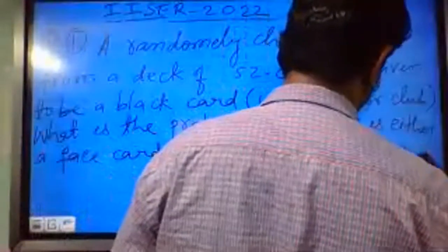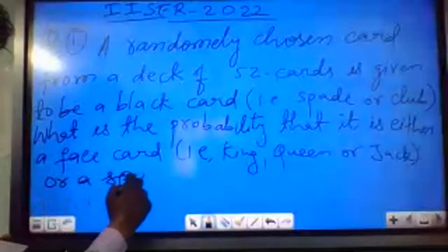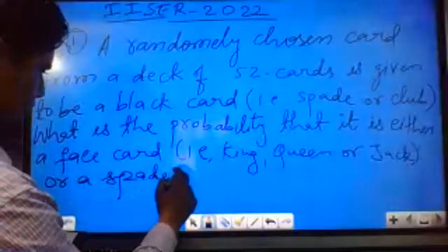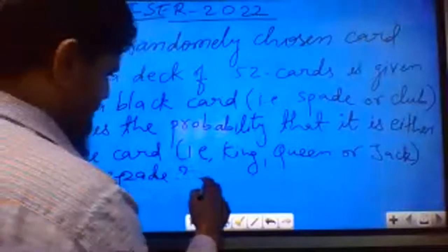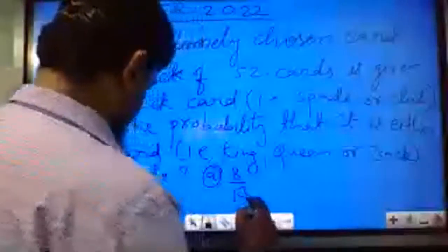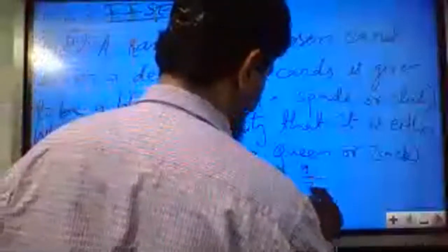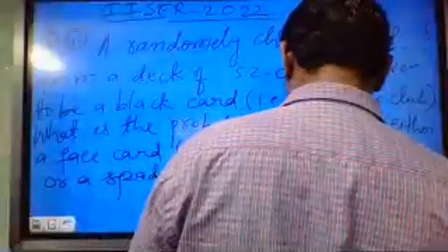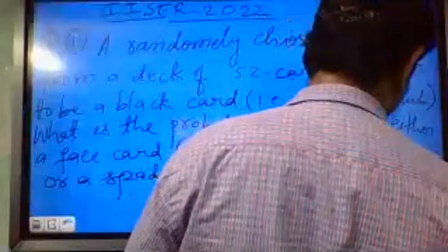King, queen or jack are the face cards. Or a spade. Options they have given: option A is 8 by 13, option B is 9 by 13, option C is 19 by 26, option D is 7 by 13. These are the options given.